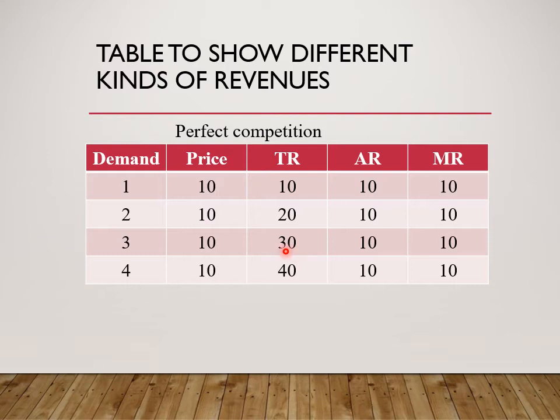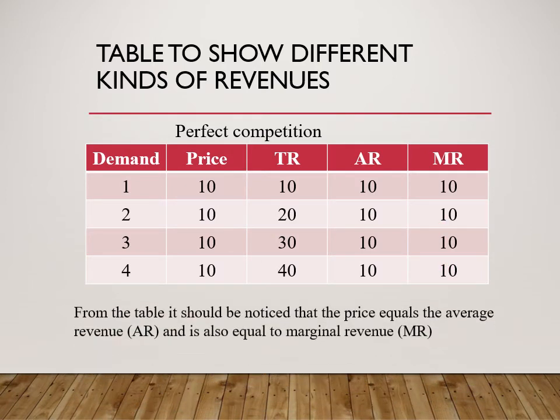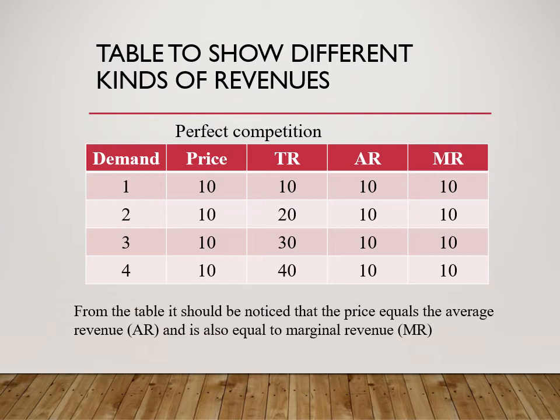Average revenue is 30 divided by 3, as we have said, which is 10. When sales increase from 3 to 4, total revenue will increase from 30 to 40. And you see that marginal revenue remains constant at 10, 10, 10 at all levels of output. So we have made that comment below there.